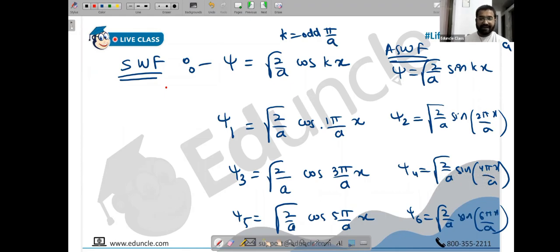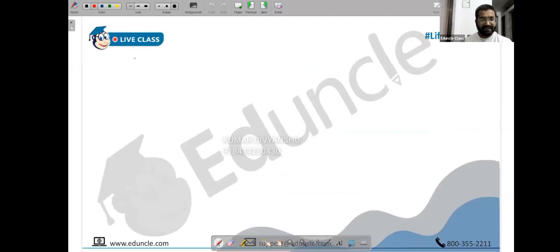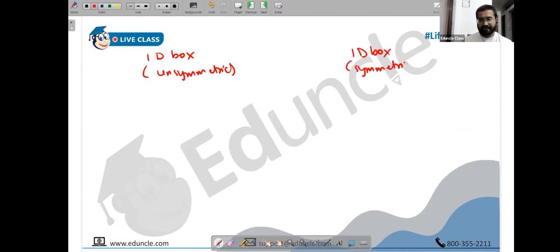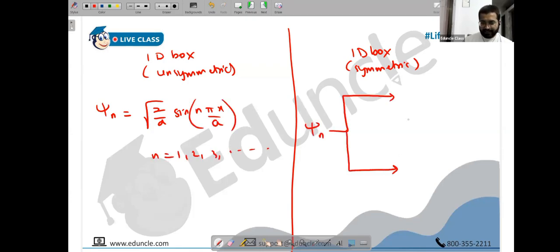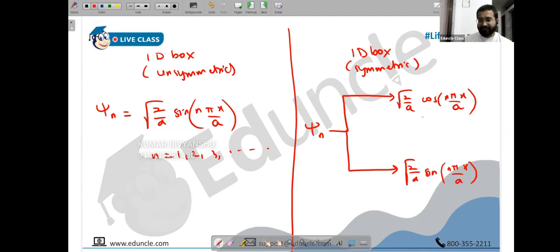Now, in general, let's talk about the infinite 1D box, the unsymmetric one, the regular one basically. Now let's talk about the symmetric 1D box. For the regular box, the wave function psi n is always root of 2 by a sine n pi x by a, where n starts from 1, 2, 3, 4, and so on. However, here psi n is root of 2 by a cos n pi x by a and root of 2 by a sine n pi x by a. This formula you have to use.